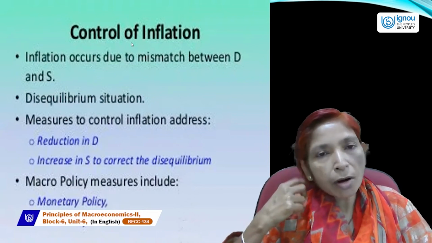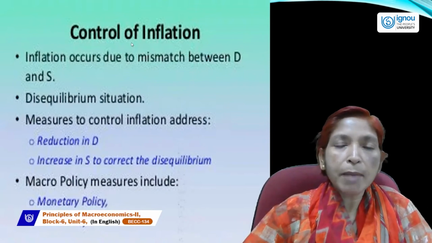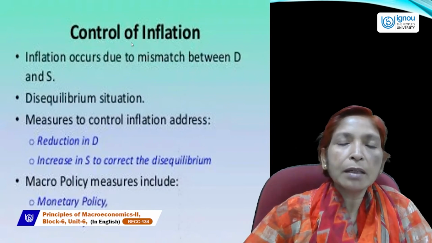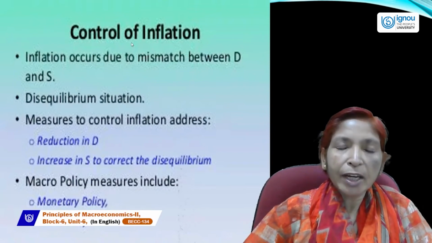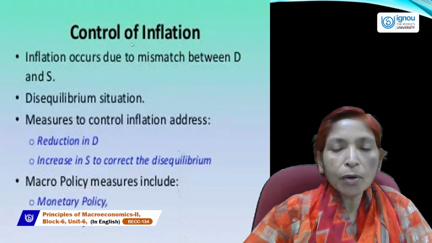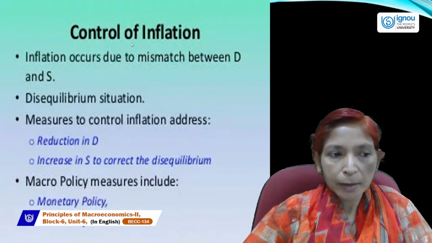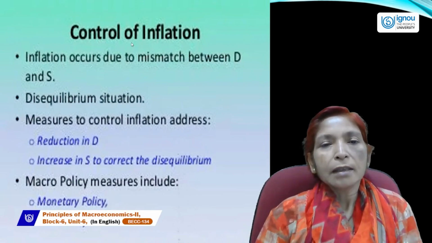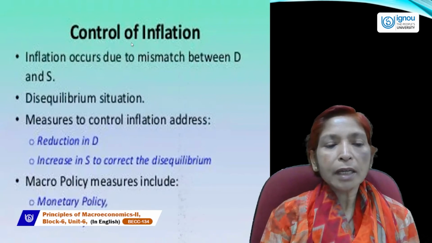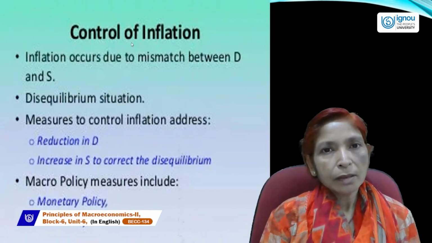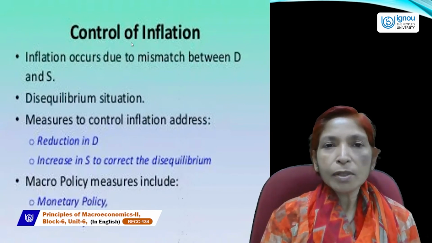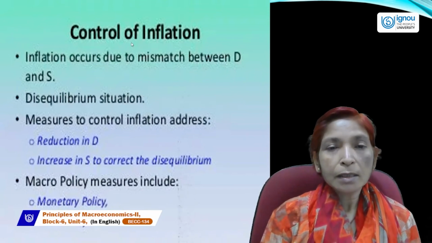Inflation occurs due to a mismatch between demand and supply. When aggregate demand is more than aggregate supply, an inflation situation occurs in the economy. This is called a disequilibrium situation, because if aggregate demand equals aggregate supply, that is equilibrium.